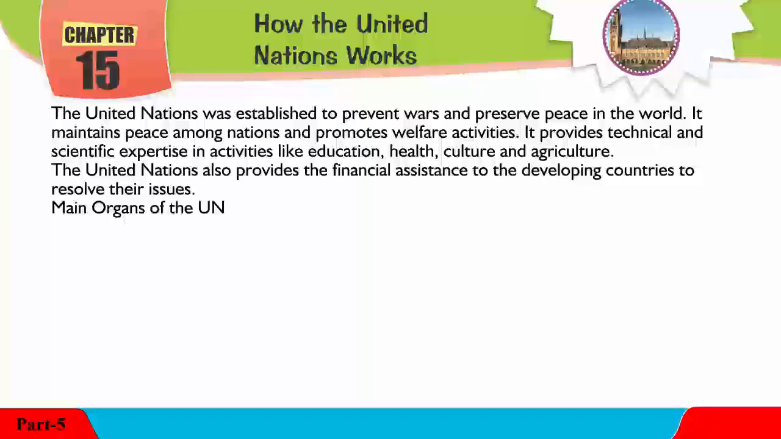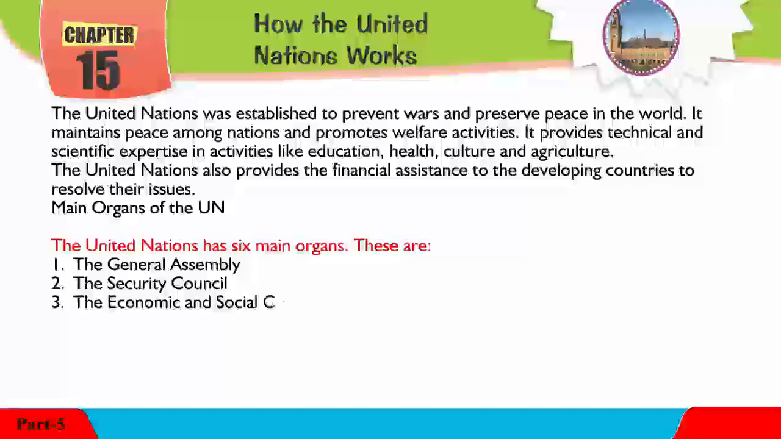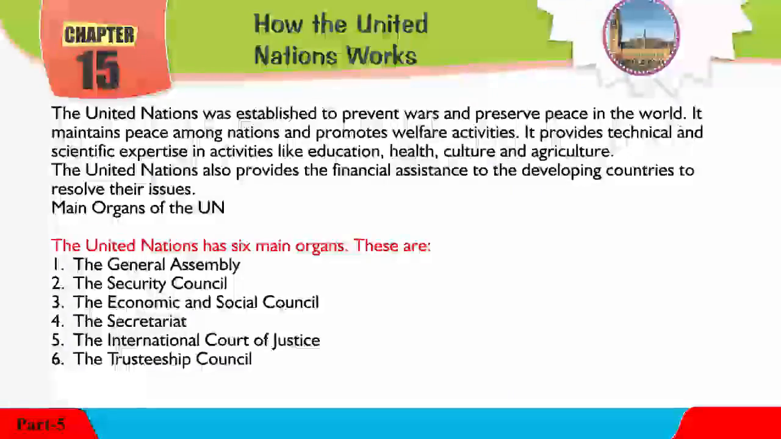Main organs of the UN. The United Nations has 6 main organs. These are: 1. The General Assembly, 2. The Security Council, 3. The Economic and Social Council, 4. The Secretariat, 5. The International Court of Justice, 6. The Trusteeship Council.